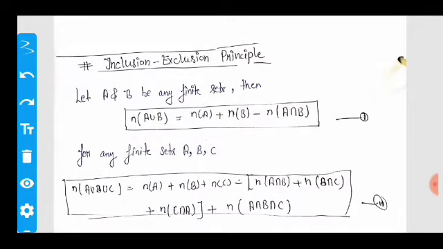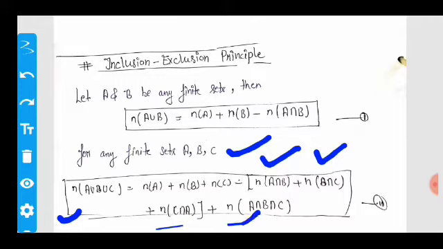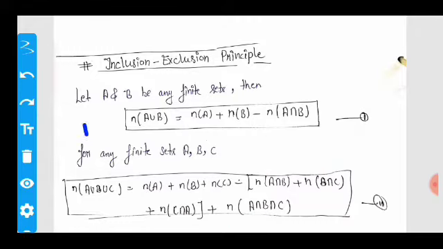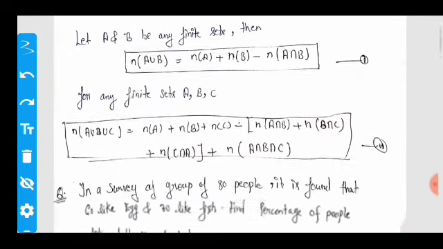Now, for any finite sets A, B, C, the formula for the principle of inclusion and exclusion is written as n of A union B union C is equal to n of A plus n of B plus n of C minus n of A intersection B minus n of B intersection C minus n of C intersection A plus n of A intersection B intersection C. So these two formulas are very important in the principle of inclusion and exclusion, and they help in solving all the questions. Now move on to the next question.